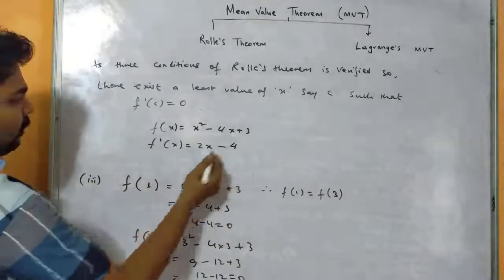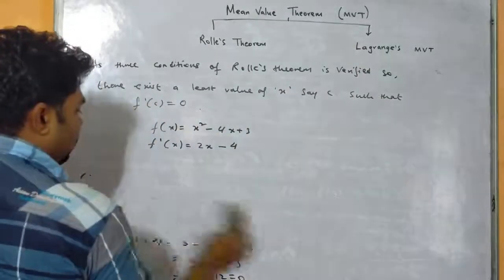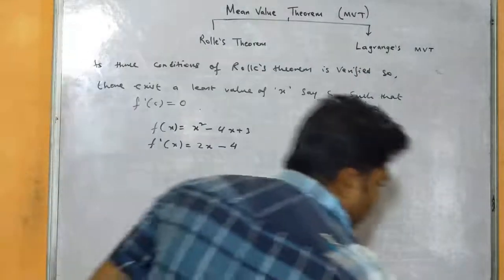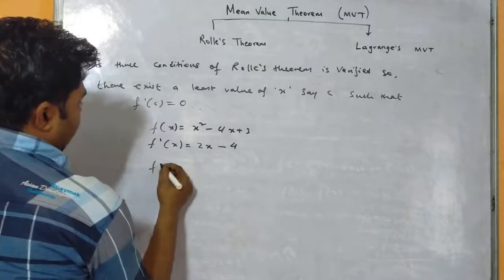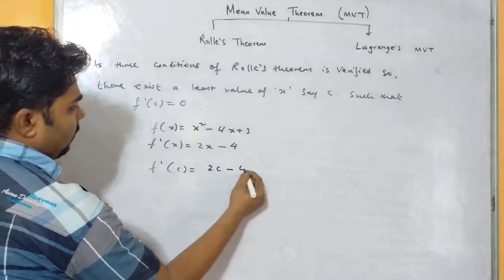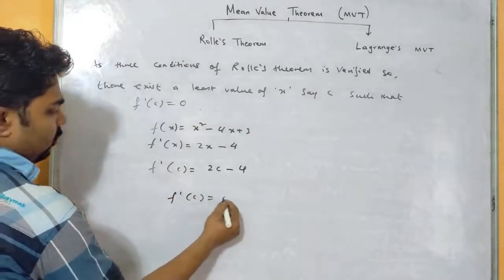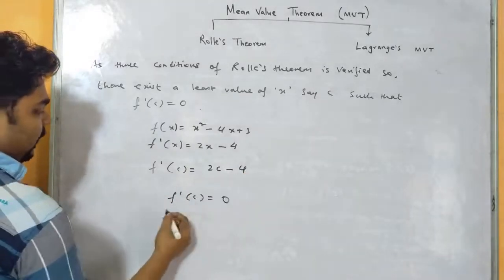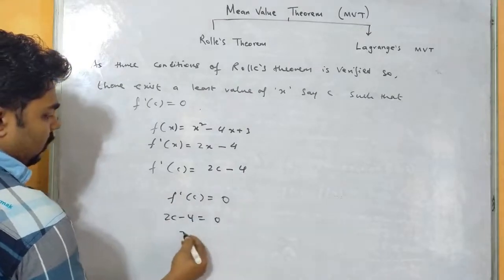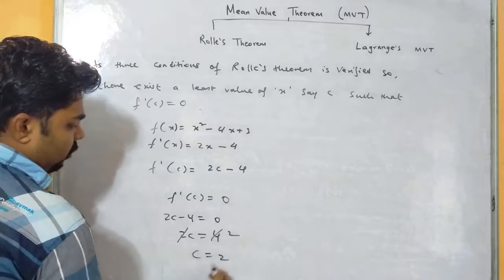So f'(x) equals 2x minus 4. f'(c) will be, substituting c in place of x, 2c minus 4. Our condition was f'(c) equals 0, so 2c minus 4 equals 0, or 2c equals 4, that means c equals 2.